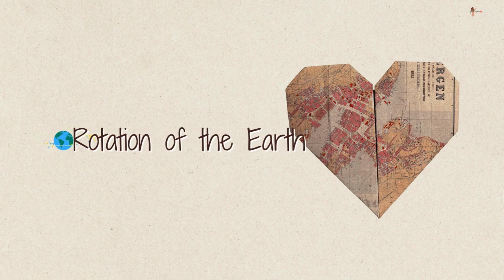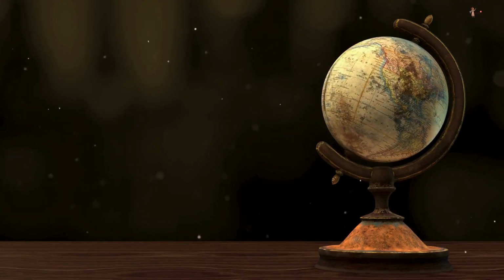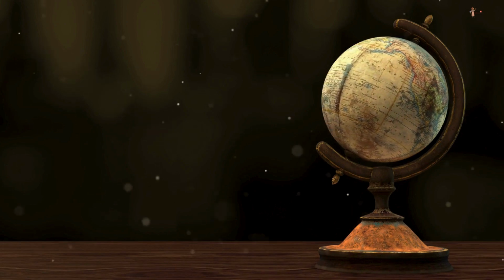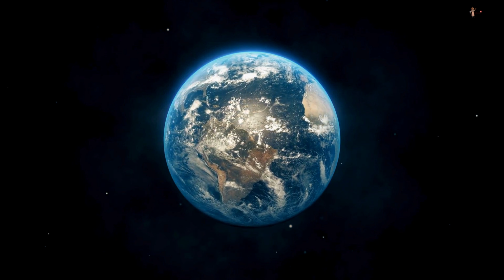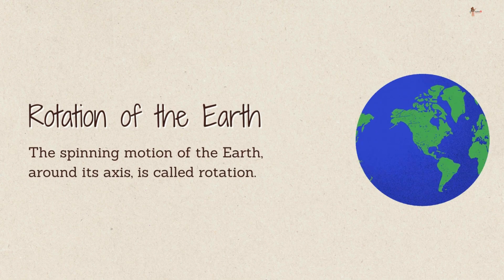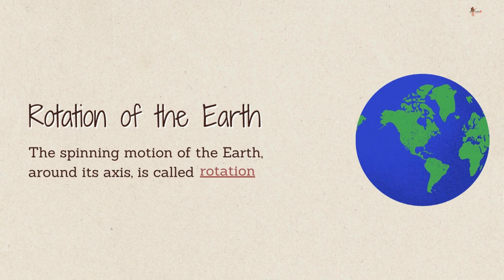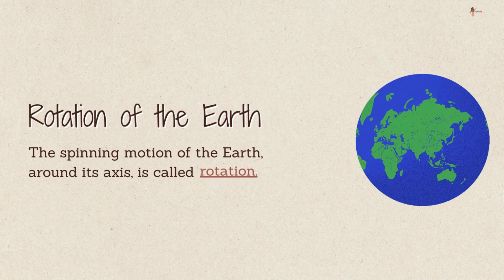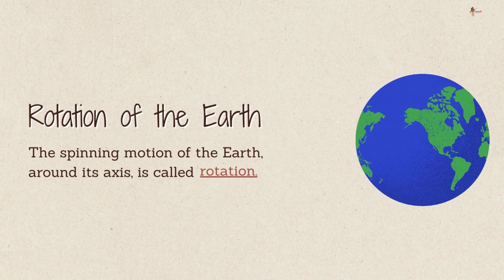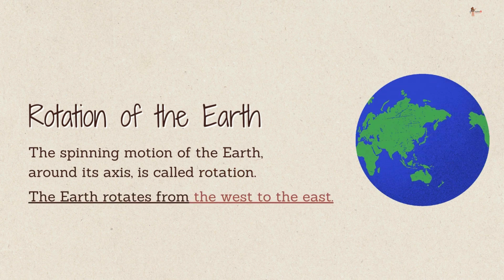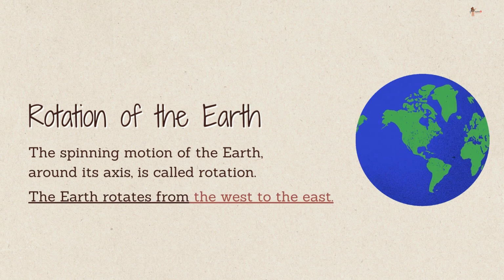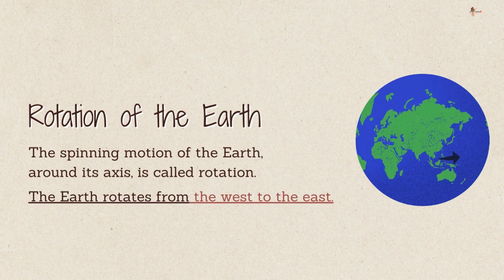Rotation of the earth. Many of us might have seen a top spin. We have also seen how a globe spins around its axis. The earth also spins about its axis in the same way. This spinning motion of the earth is called rotation. Do you know the direction of rotation? Well, the earth rotates from the west to the east. You may note it, earth rotates from the west to the east.